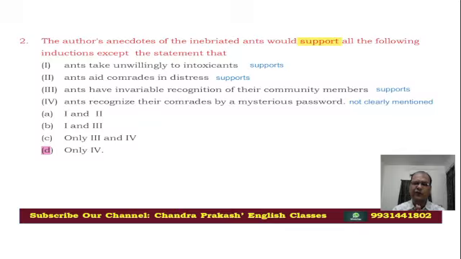The question says which is not supporting, because the direction says support but "except" is given. So option number 1 is supporting, option number 2 is supporting, option number 3 is also supporting, but option number 4 is not supporting. So option D is the answer.